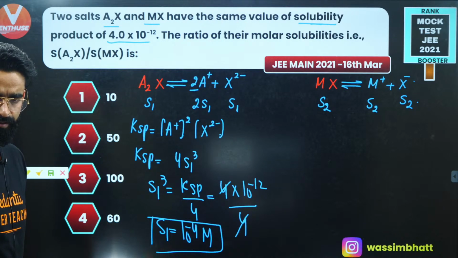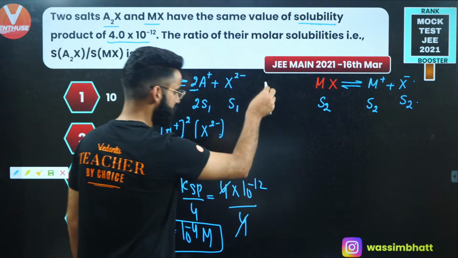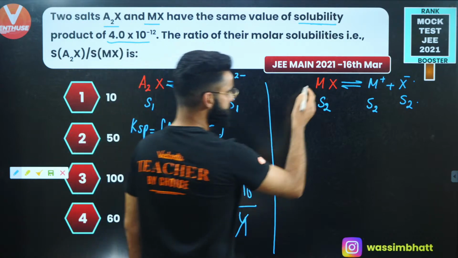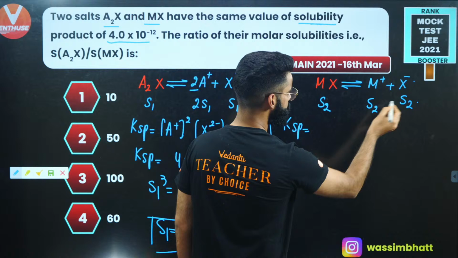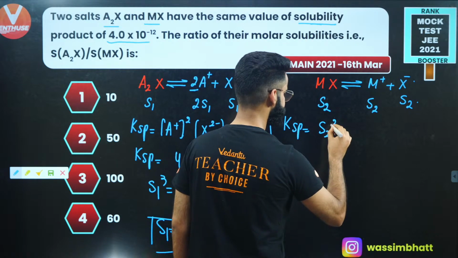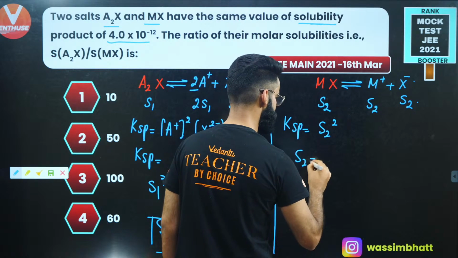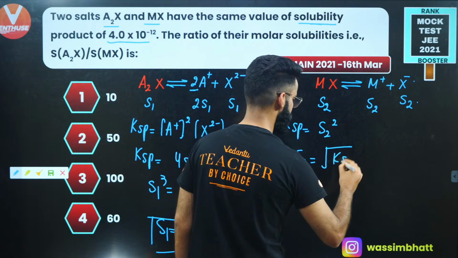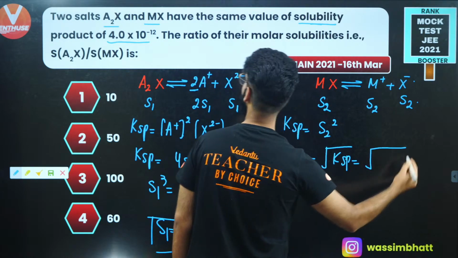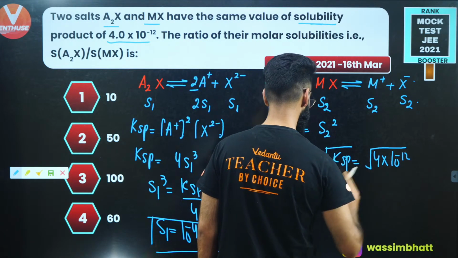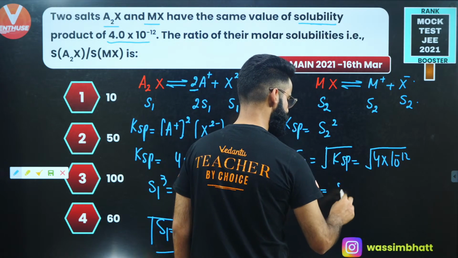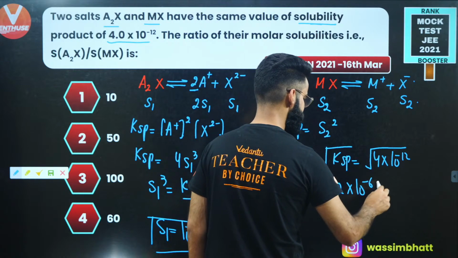Okay. Now people, since we got the S1, now it's time to calculate S2, right? So Ksp for the second salt is simply going to be equal to what? It's going to be S2 multiplied by S2, which is S2 square, right? So S2 is going to be equal to under root of Ksp. What is the Ksp which I'm given with? Ksp is given to us as 4 into 10 raised power minus 12, right? So S2 value will be simply 2 multiplied by 10 raised power minus 6 molar.